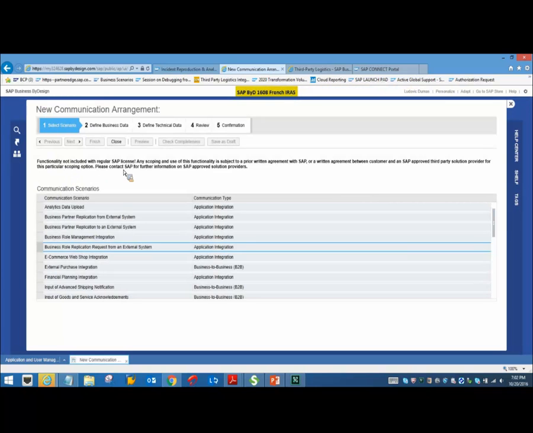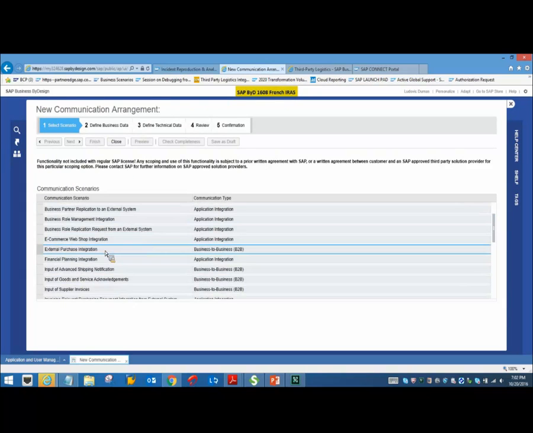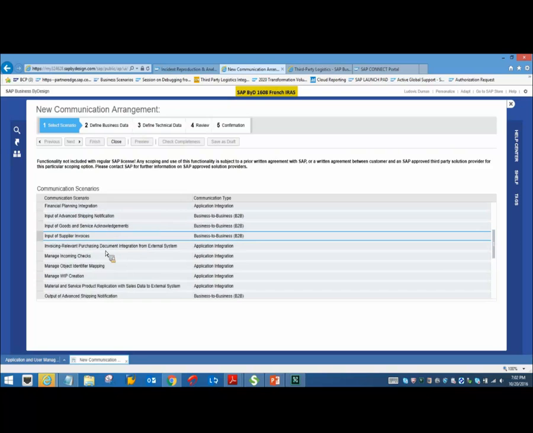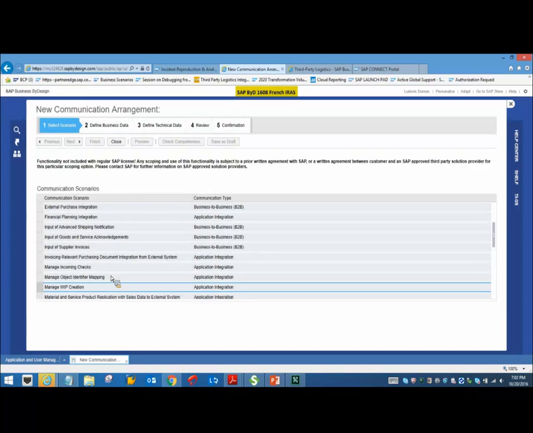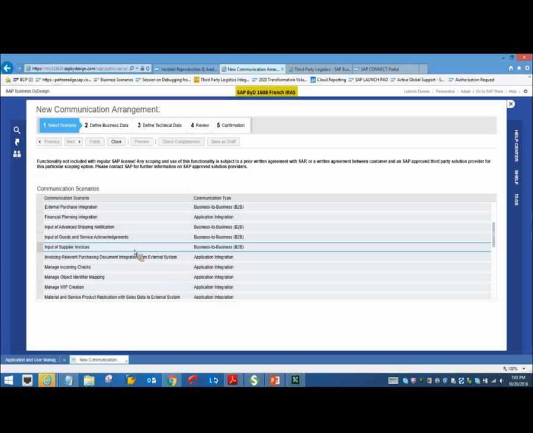Okay, so if you see here, there are various communication scenarios which are predefined in the BYD system. So what are these scenarios? These are nothing but the external services, wherein it's a web service, an integration or an interface which helps in creating documents in your BYD system through an external application. So those are the communication scenarios.